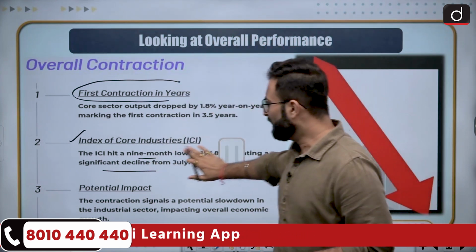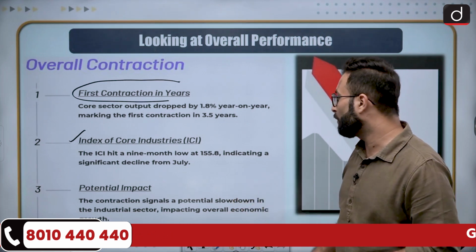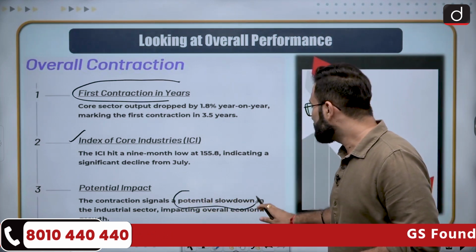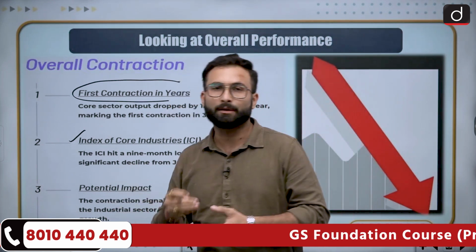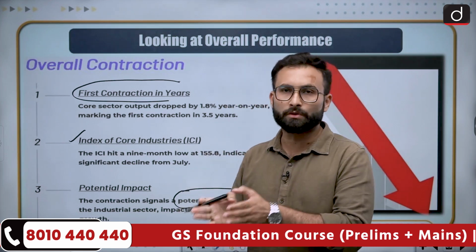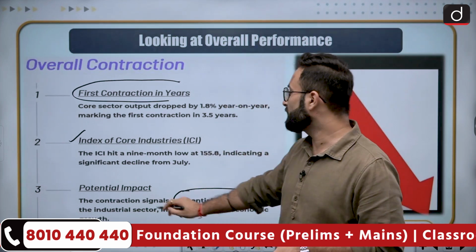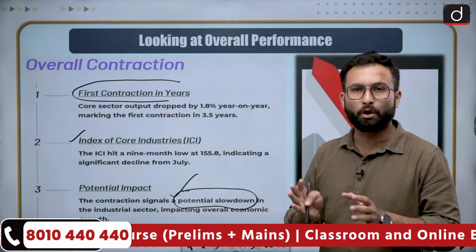Now the potential impact: the contraction signals a potential slowdown in the industrial sector. Potential slowdown means that when the industrial output has declined, the production has declined. That means somehow the economic growth will be hampered. So the contraction signals a potential slowdown in the industrial sector, impacting the overall economic growth.